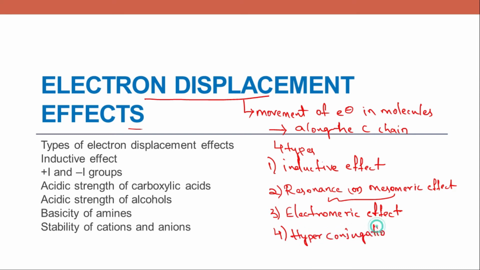Now, out of these 4 types, electromeric effect is a temporary effect. Temporary because this type of effect is shown by reactant molecules only when the reagent is attacking. You can observe this only when the reagent is attacking. So only the electromeric effect is temporary. All the remaining effects are permanent effects. Inductive effect, resonance and hyperconjugation, all these 3 are permanent effects in the molecules.